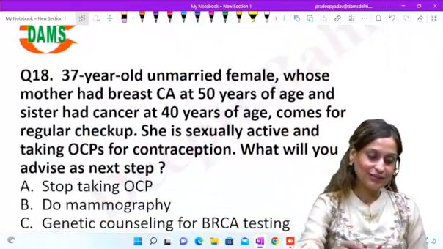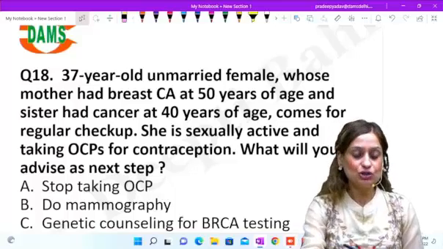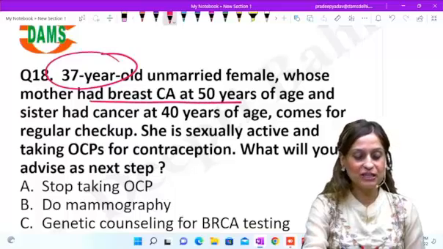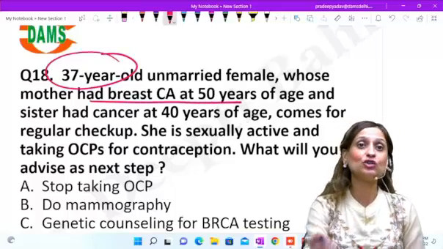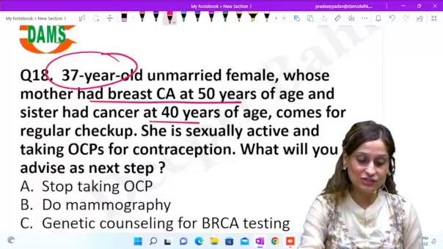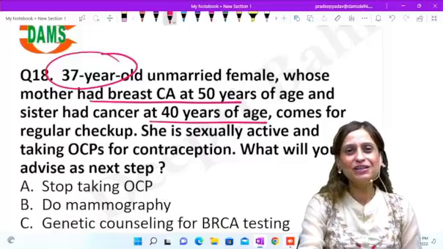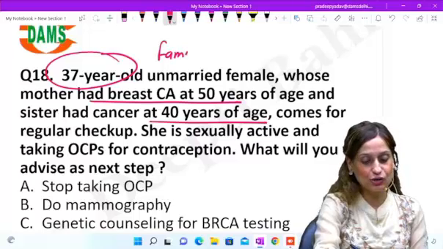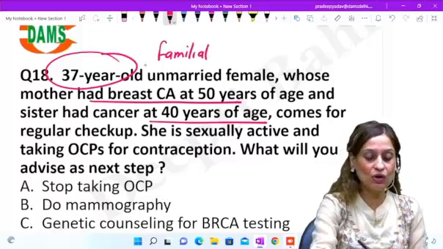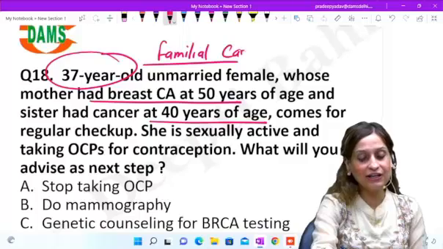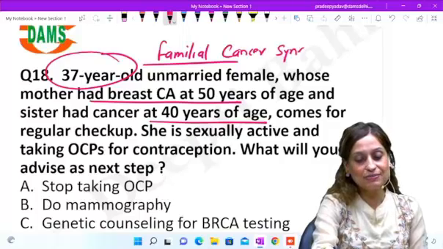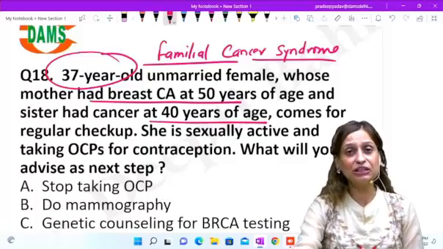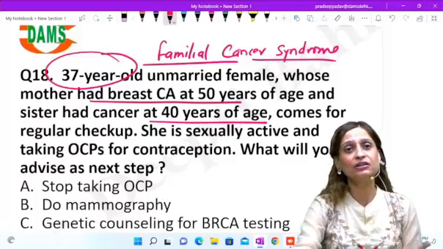Okay. So this is a patient who is currently 37 years old. She has a history of breast cancer in the mother at 50 years and ovarian cancer in her sister at 40 years. So which means she is actually a case of what? Familial cancer syndrome. A very strong family history. Why? Because these malignancies are happening at a much younger age. Typically, the familial cancers will happen a decade earlier.